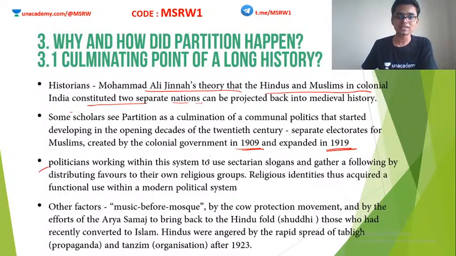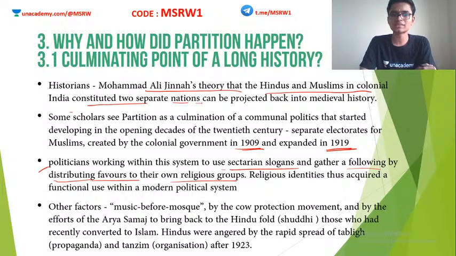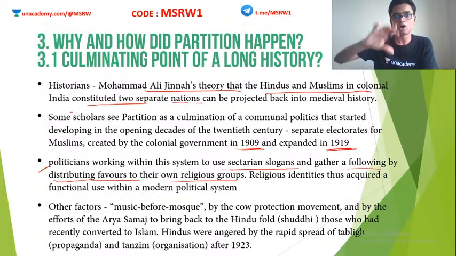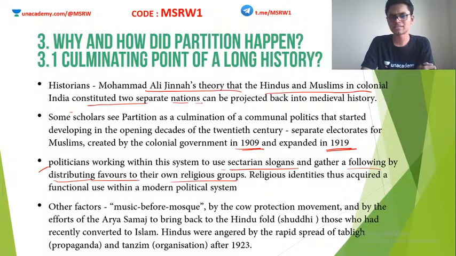Politicians working within the system used sectarian slogans, distributing favors to their own religious groups. So basically, what is this communalism, or why did this partition happen? Okay, all these policies of the government eventually made the people think in communal terms, at least some sections of the people. So those politicians who worked within the system started using sectarian slogans.